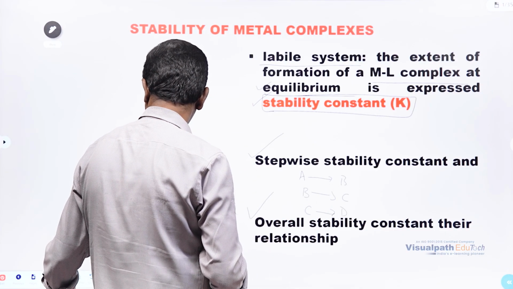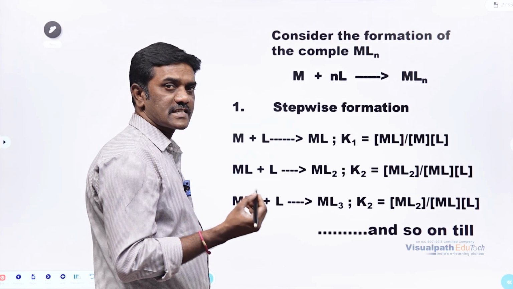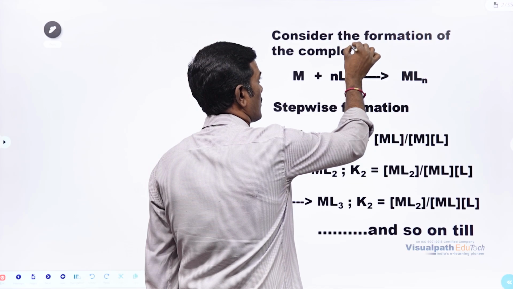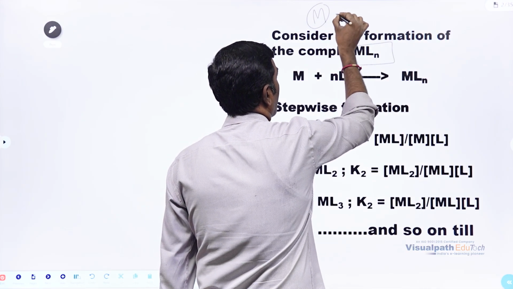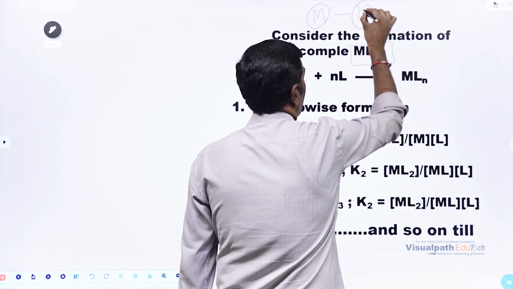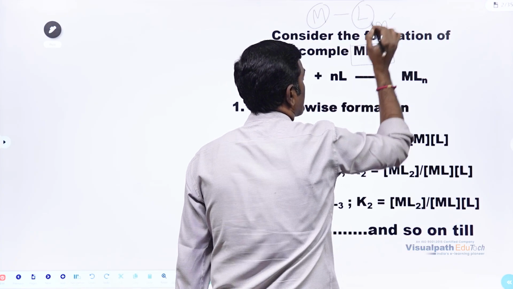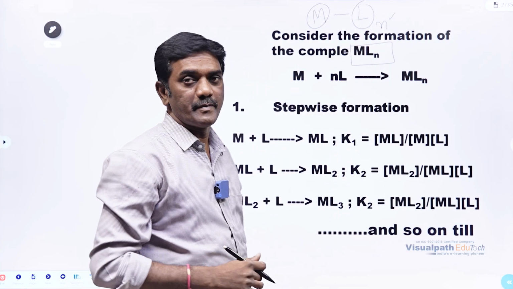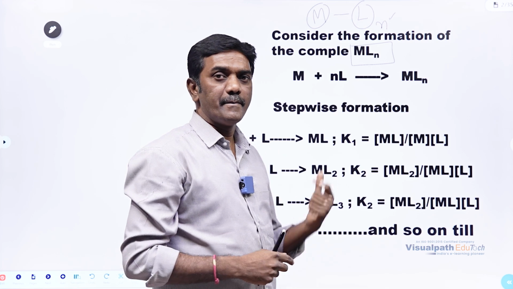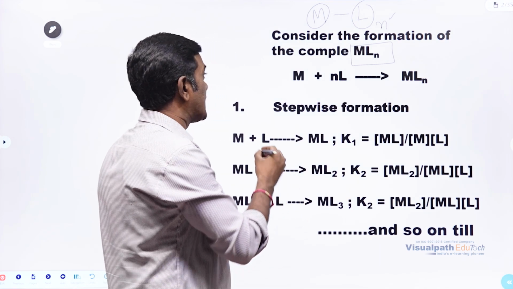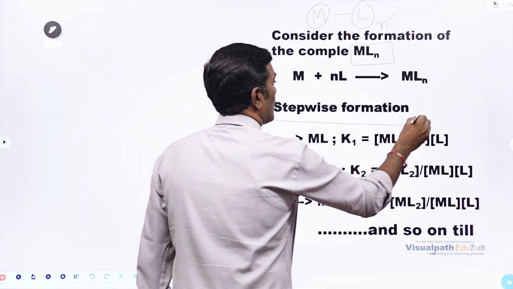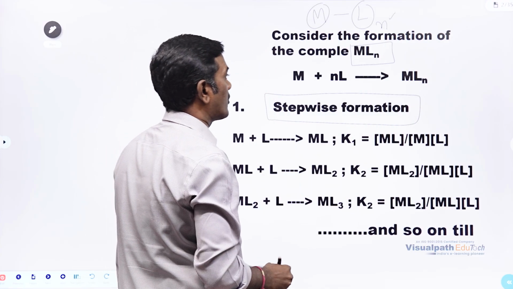Now here we can see, just consider an example of complex formation, where a metal is going to form a complex with a ligand, and n number of ligands combine with the metal to form the MLn complex. In this one, we are going to consider the stepwise stability constant.